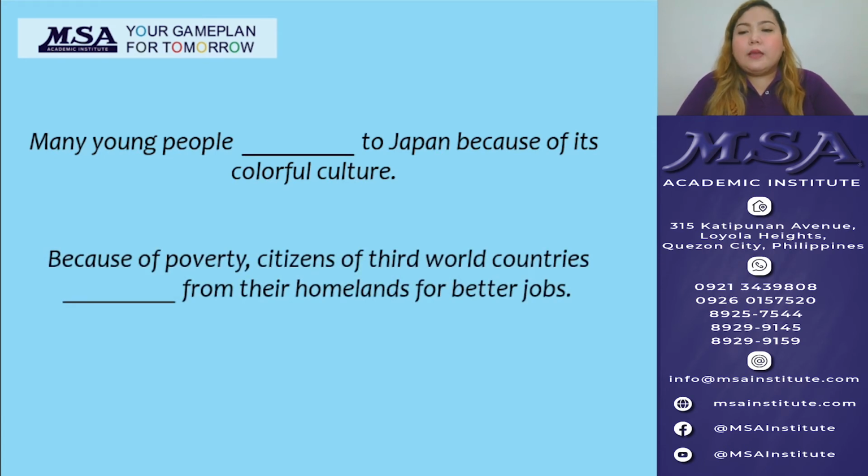On the first one, many young people blank to Japan because of its colorful culture. In this sentence, I'm trying to say that many young people move into Japan for its culture. So the word that we're going to use is the word immigrate with an I. On the next one, because of poverty, citizens of third world countries blank from their homelands for better jobs. Now, in this sentence, I'm trying to say that citizens of third world countries move out of their countries for better jobs. So the word that I'm going to use is the word emigrate with an E.